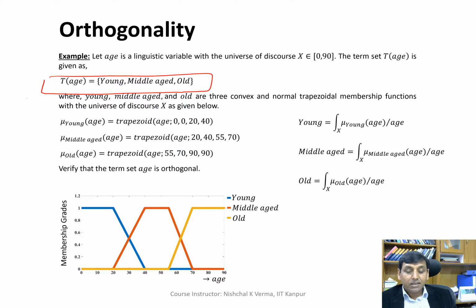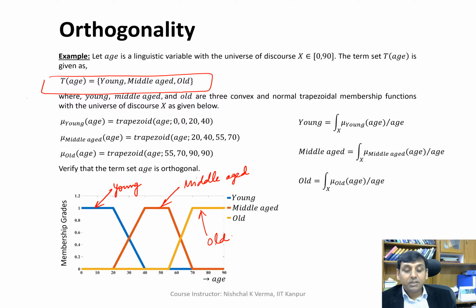So if we have this as young and this as middle-aged and this as old, we have 3 fuzzy sets.